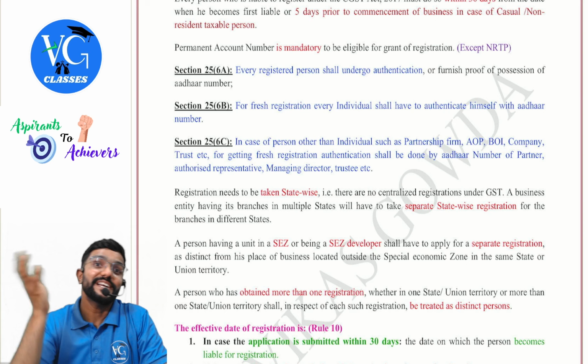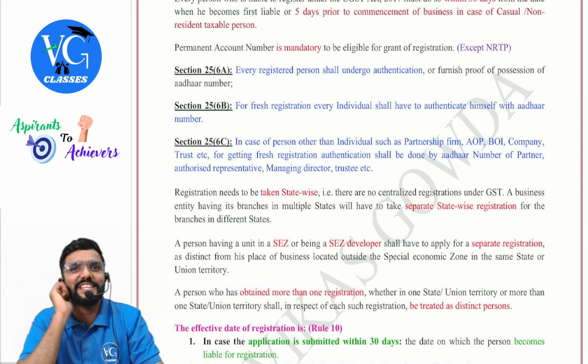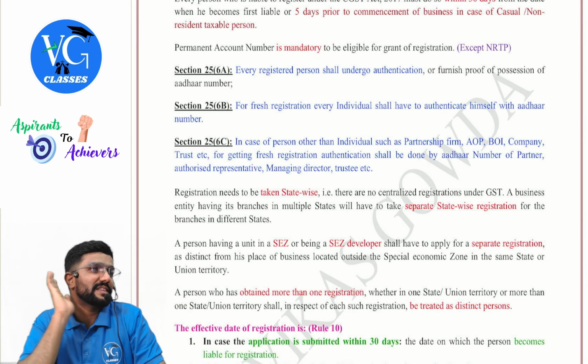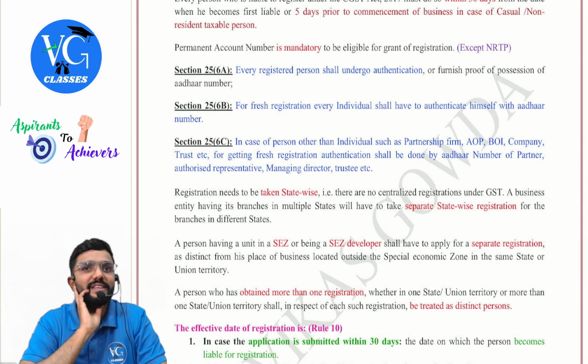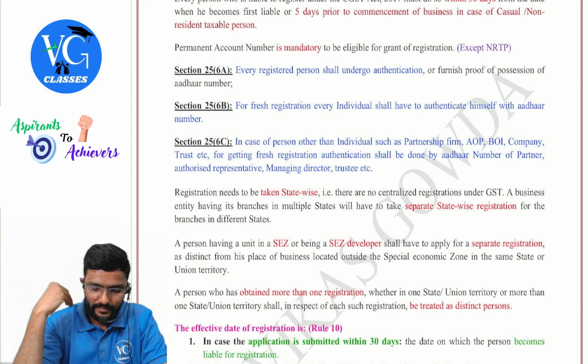Now, sir, what if I already took registration before this provision came? Assume in 2017 or 18, I already took registration. Now, you have to give your PAN, link it with Aadhaar. Sir, what if I don't do? Your registration can be liable to be cancelled. Your registration is liable to be cancelled.